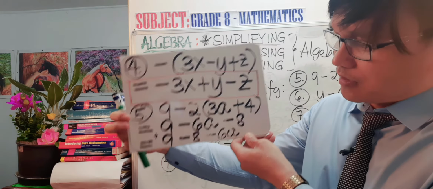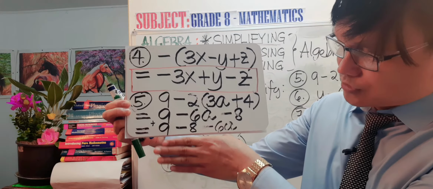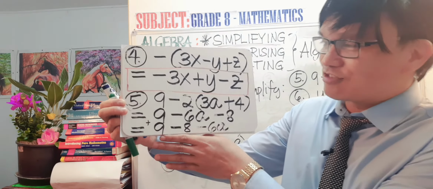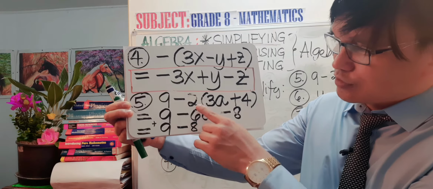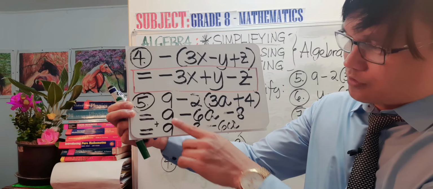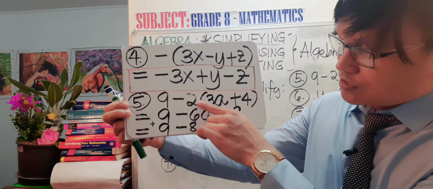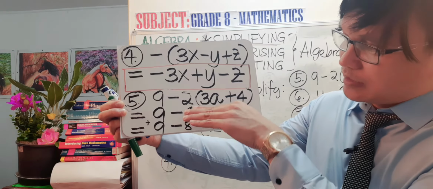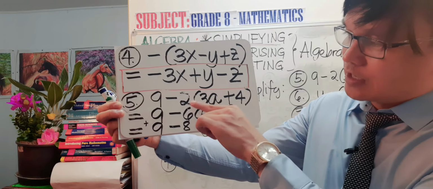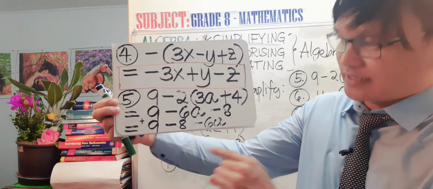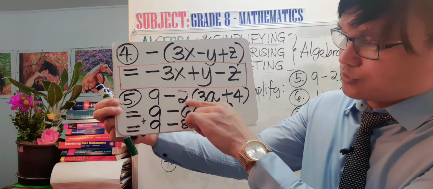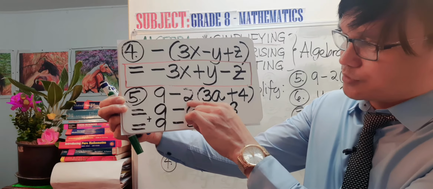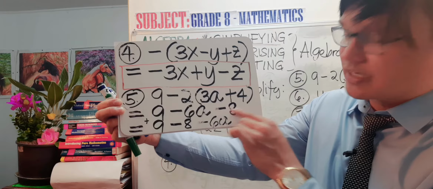Number 5, I did not have space anymore to write down the answer, but you can tell me. I will narrate the answer to you. So this is our given: 9 minus 2 times 3a plus 4. So remain 9, and you must first perform the one in the brackets, meaning in order to expand it, you need to remove the brackets. Negative 2 times positive 3a equals negative 6a, and negative 2 times positive 4 equals negative 8.